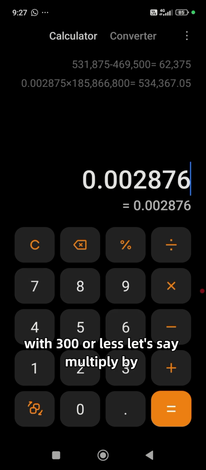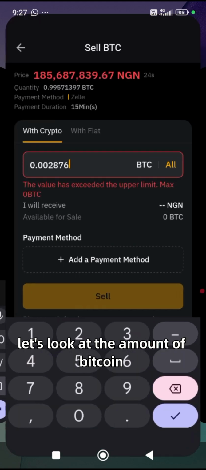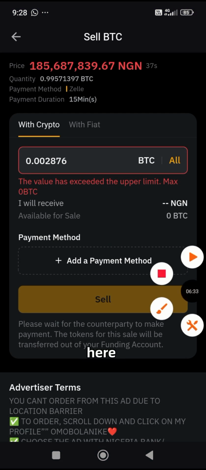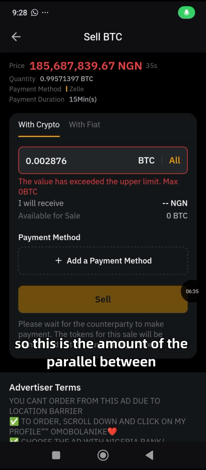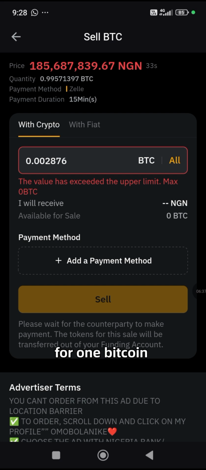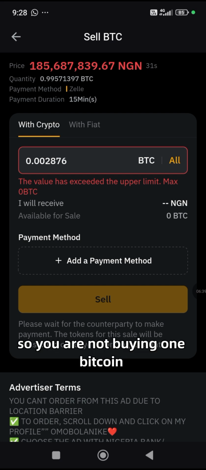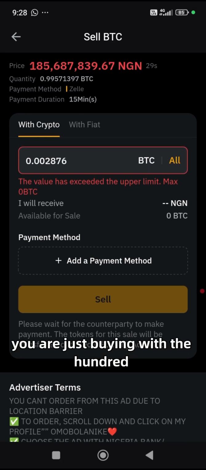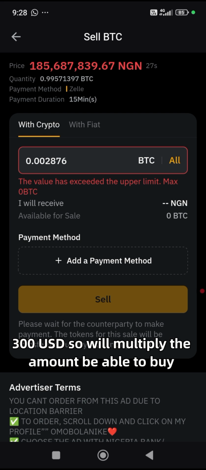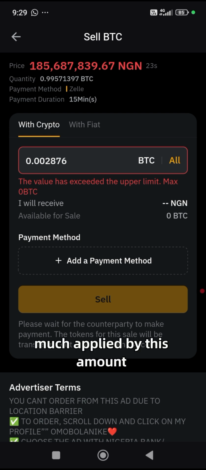That is with $300. Let's multiply by the amount of Bitcoin here. So this is the amount for one Bitcoin. We are not buying one Bitcoin, we are just buying with 300 USDT. So we multiply the amount we're able to buy by this amount.